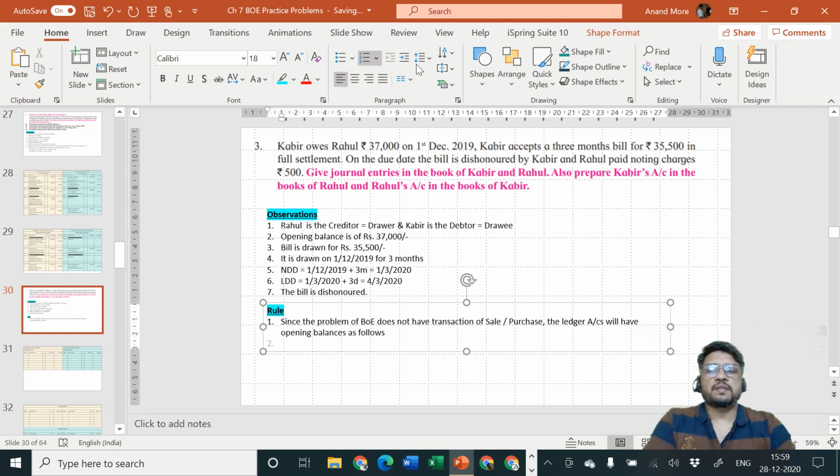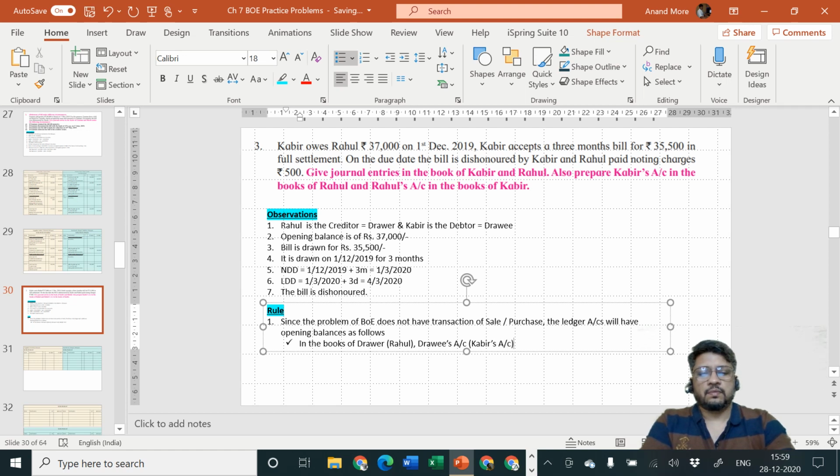What are the opening balances? The opening balances are going to be: in the books of drawer, that is Rahul, drawee's account, that is Kabir's account, will have debit balance.